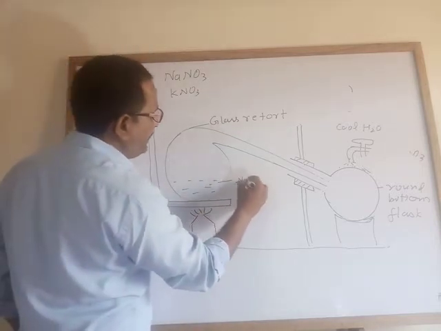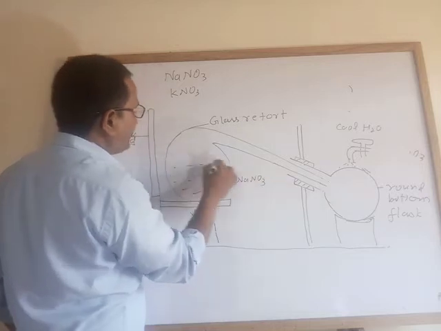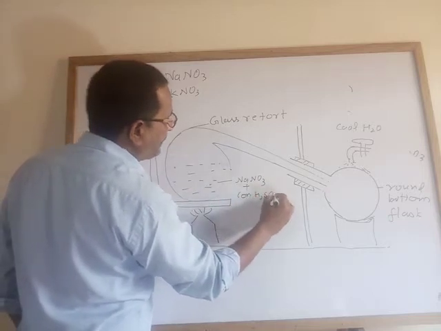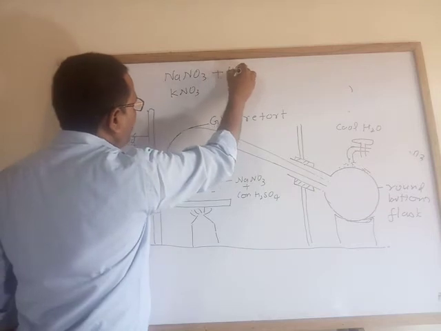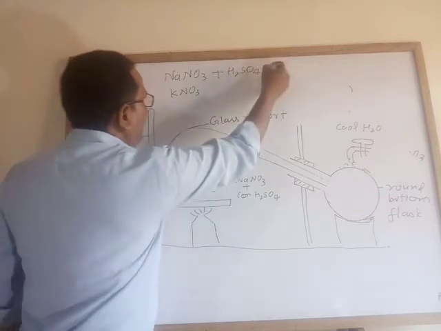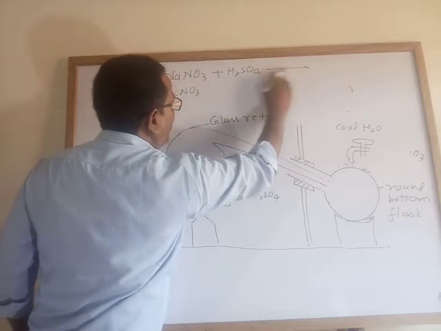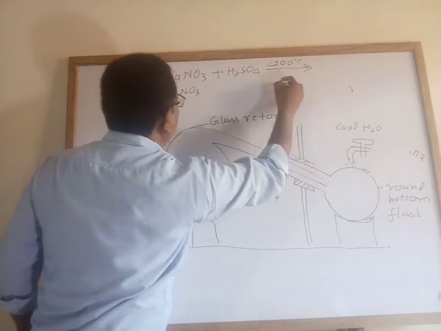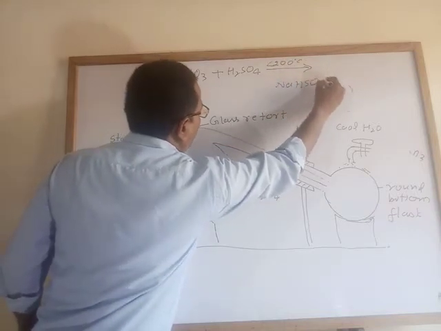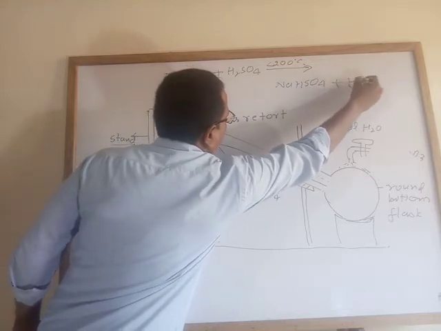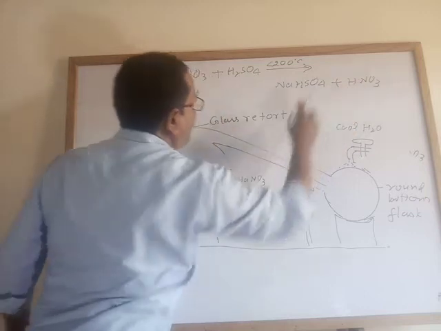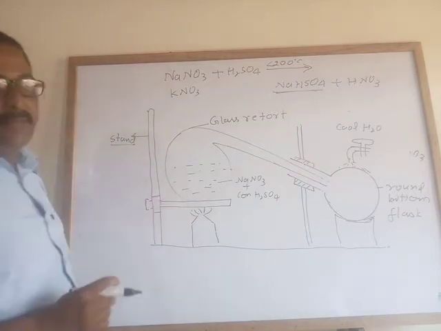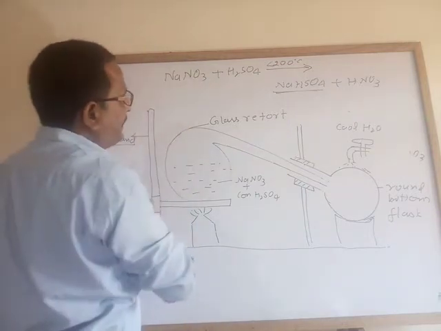Here sodium nitrate reacts with concentrated sulfuric acid, temperature less than 200 degrees Celsius, to give sodium hydrogen sulfate and nitric acid. Actually, see that this is an acidic salt. What happens if temperature will be more than 200 degrees Celsius?